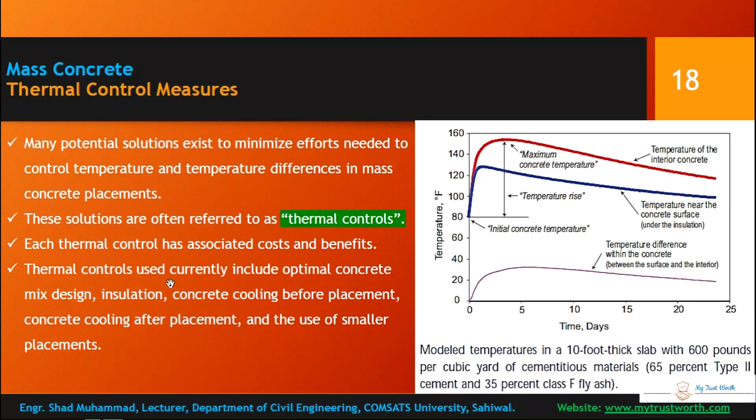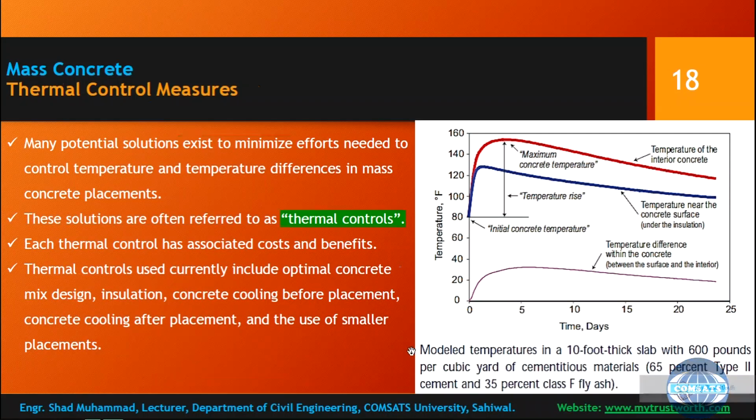Thermal controls used currently include optimal concrete mix design. So your mix design should be optimum, and insulation. You should insulate the member of the mass concrete, concrete cooling before placement, and concrete cooling after placement, and use of smaller placements. So these are the thermal controls commonly used nowadays.